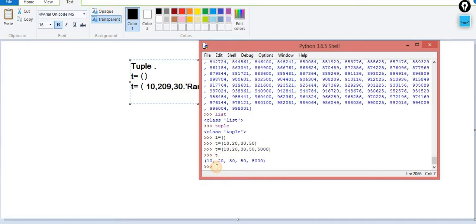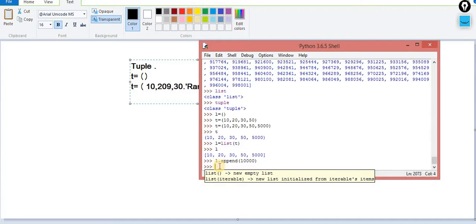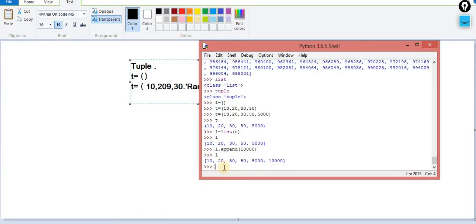And another way you can do it is typecasting. For example, now this time L is equal to list of T. Now this becomes a list. You can do whatever you want to do. You want to append something? Append here. Now it is happily appended, because this is the concept of the list.